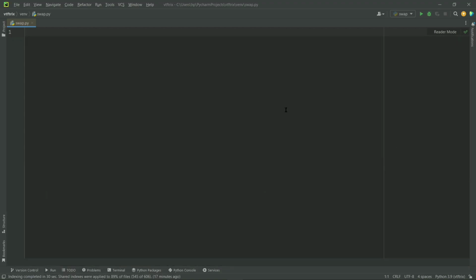In Python, swapping becomes very easy. We don't need a third variable for swapping values of two variables in Python. In Python, swapping goes like this.